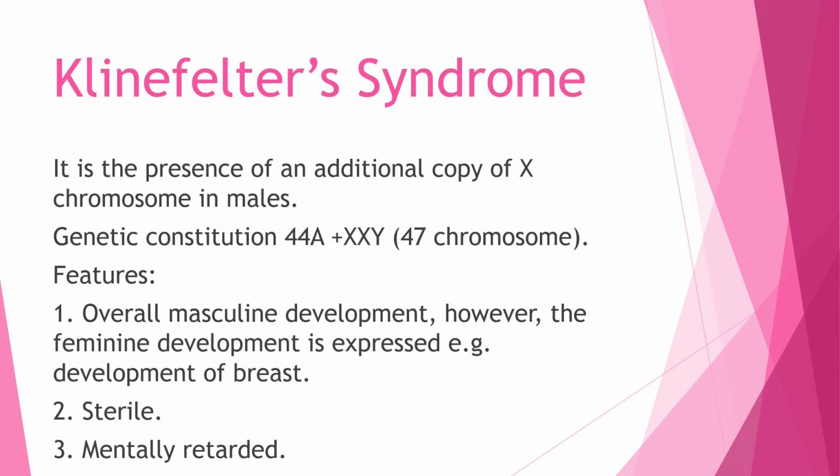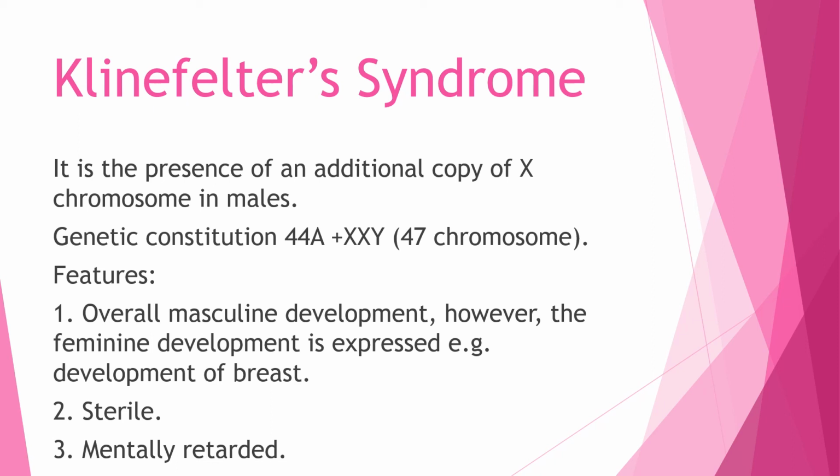We have another example, Klinefelter syndrome. Here there is change in the sex chromosome, no change in the autosomes. This is a case of one additional copy of the X chromosome. So the autosomes remain 44, but in the sex chromosomes there is one additional X, so the total number of chromosomes becomes 47.